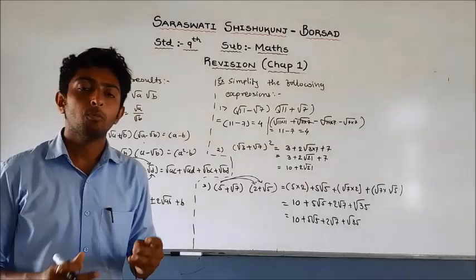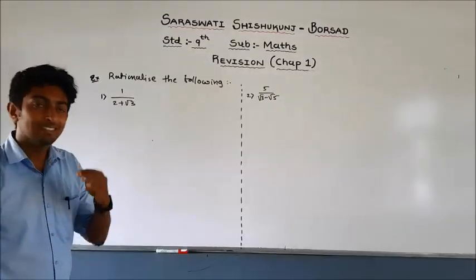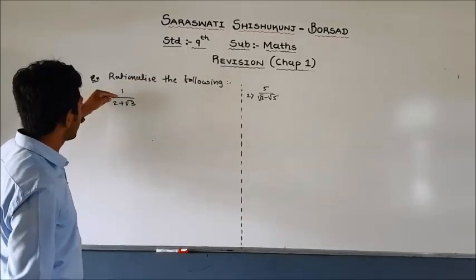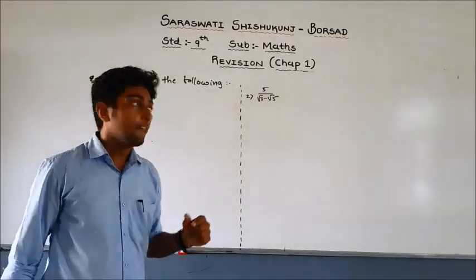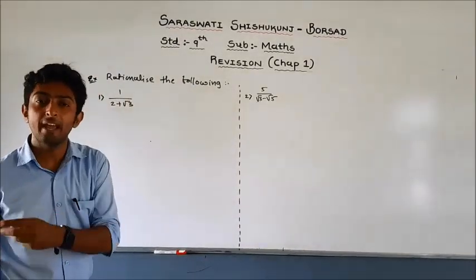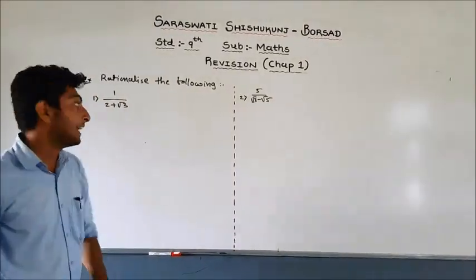Now let us move further. The next type of example is rationalize the following denominator. The first one is 1 upon 2 + √3. Friends, this is also a very important example which can be asked in the examination or the test.